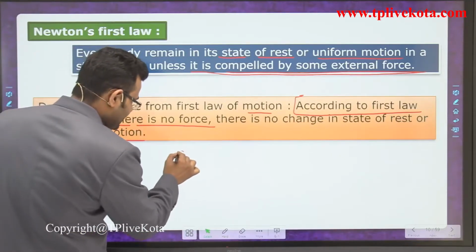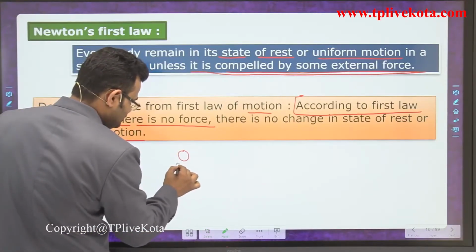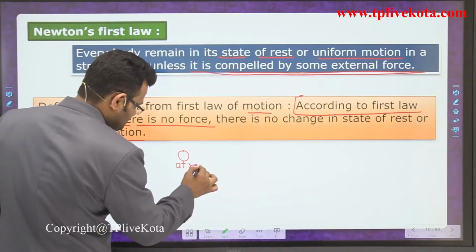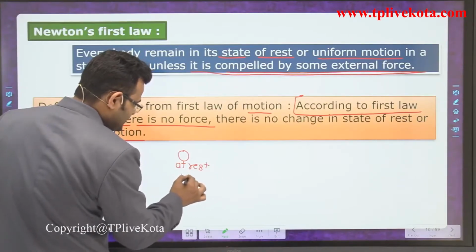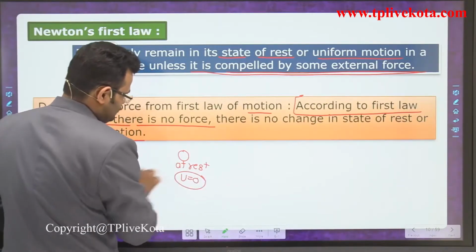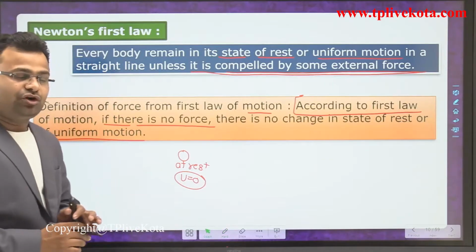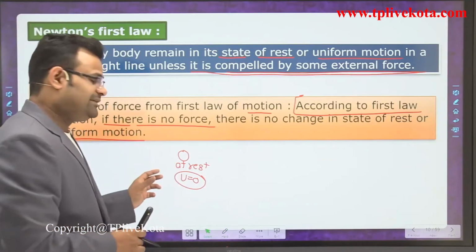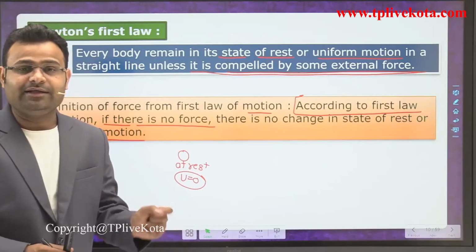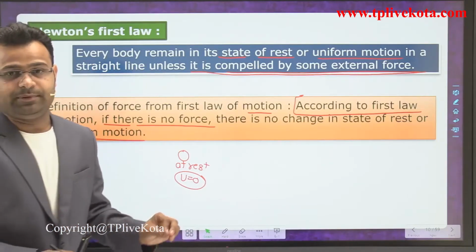If the body is at rest, meaning initial velocity is equal to 0, then it does not start moving or change its position until an external force is applied.